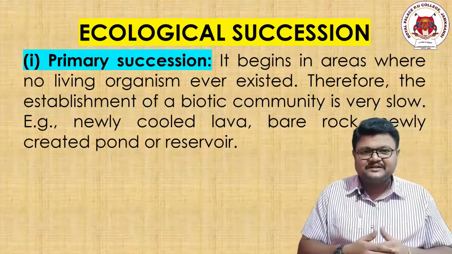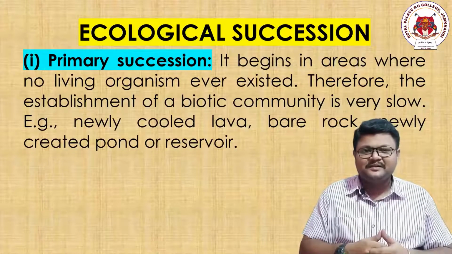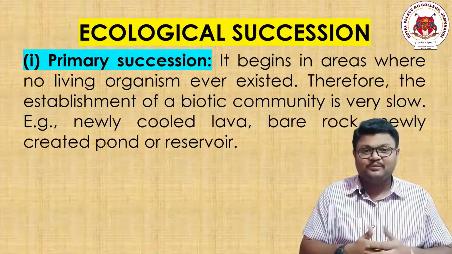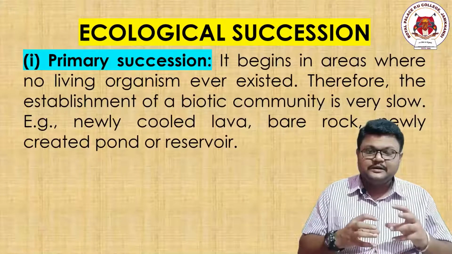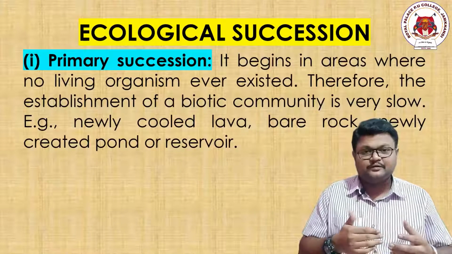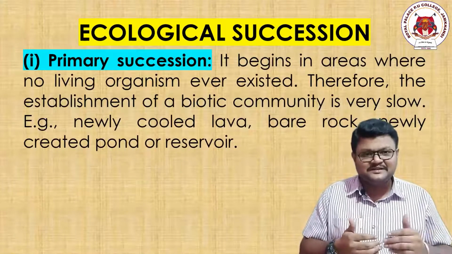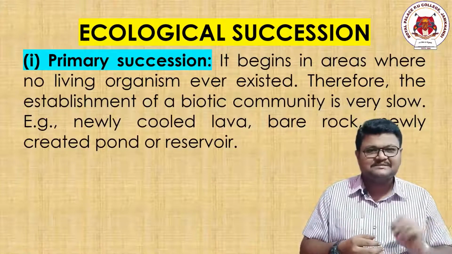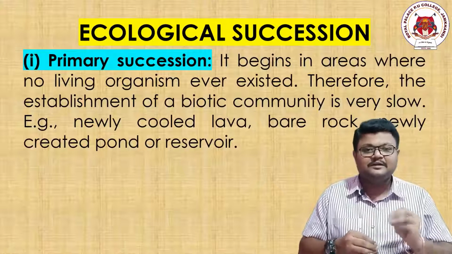As I mentioned, from scratch it is becoming a forest, which means there was no biotic life before this. Of course, the developmental, improvemental, and incremental changes will take place at a slower pace. It means the formation of a forest will be in a slower mode.